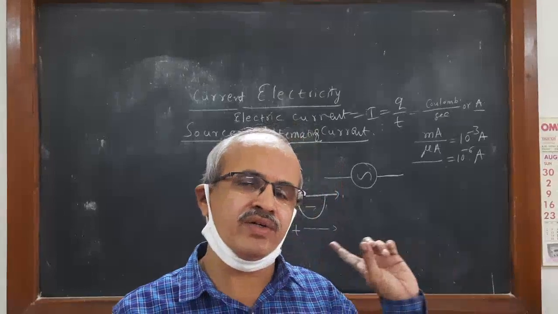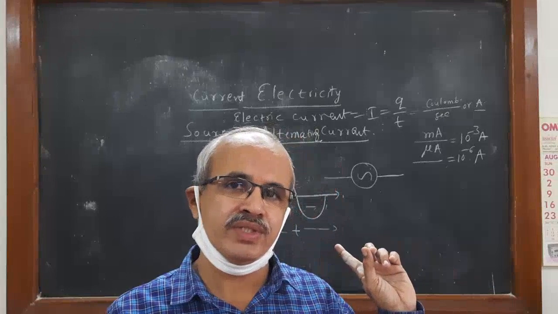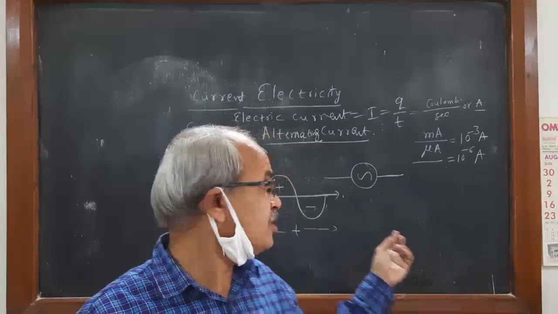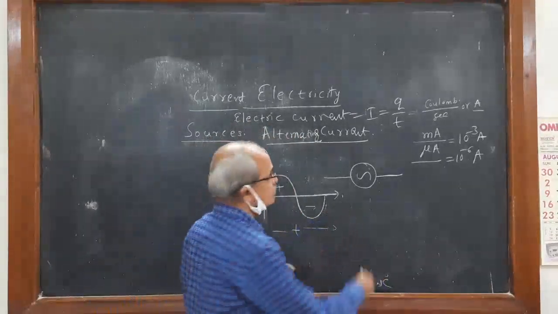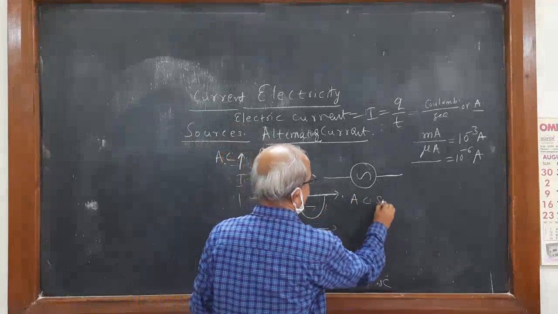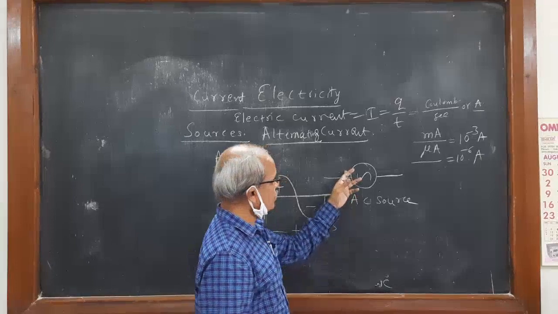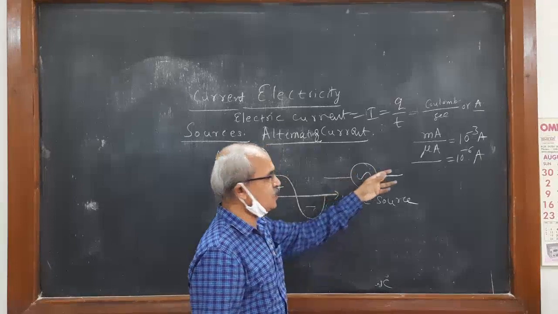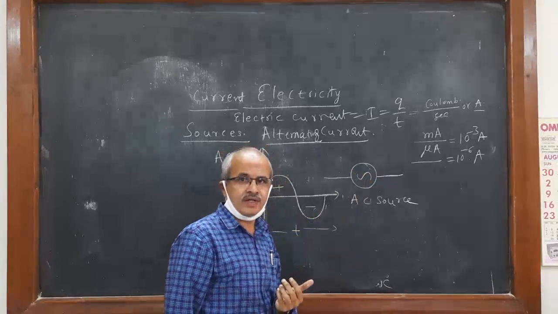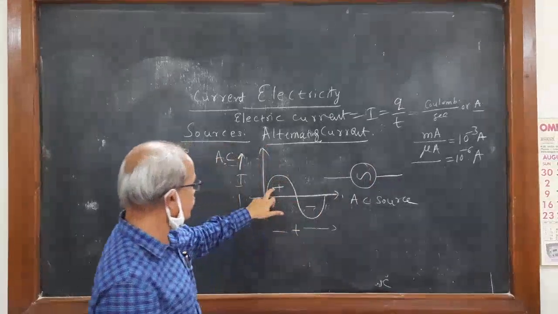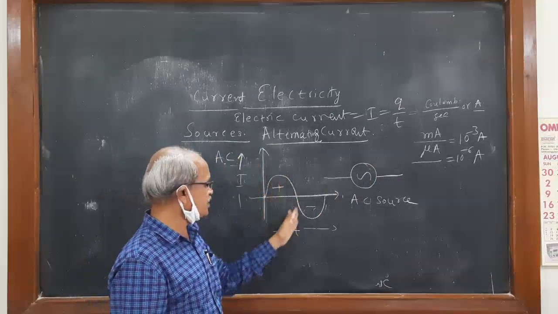Whatever symbol I drew for the DC source, now I am drawing the symbol for the AC source. I have not mentioned positive and negative sides here. Why? Because alternately the phase changes here.